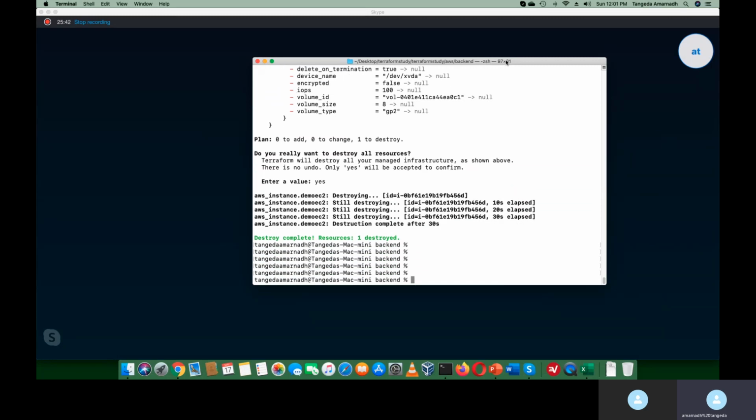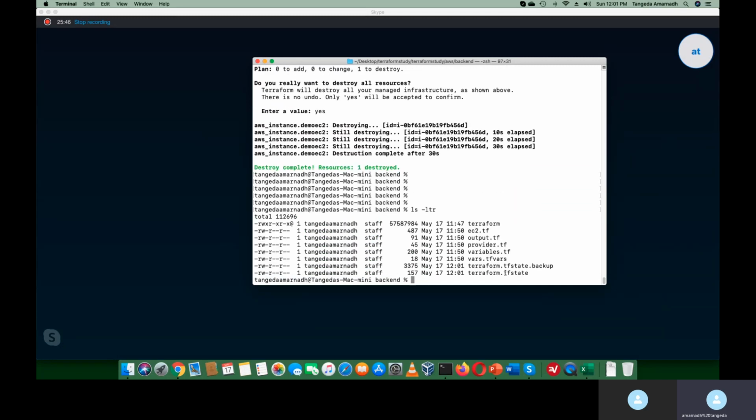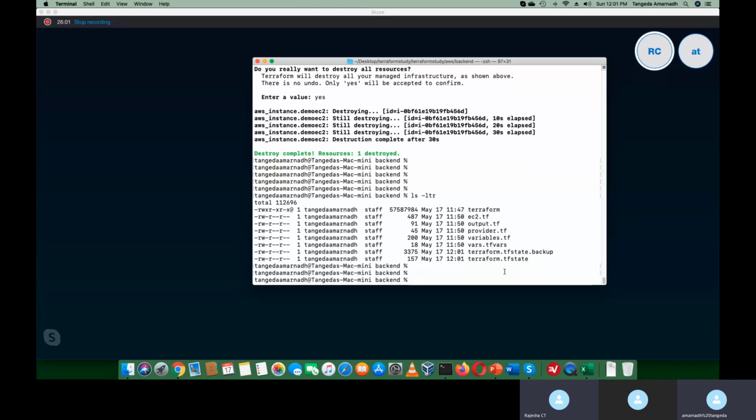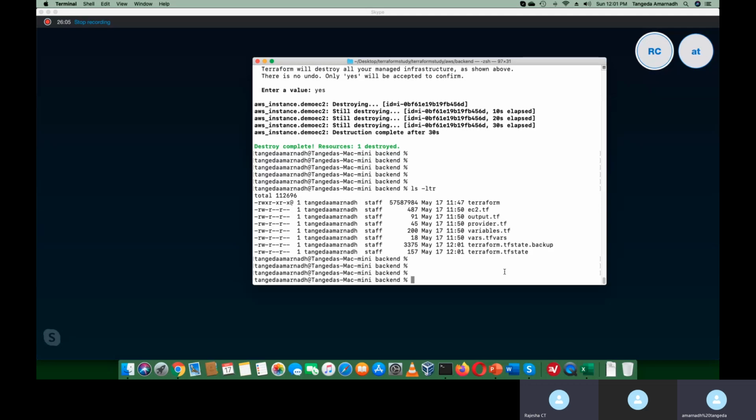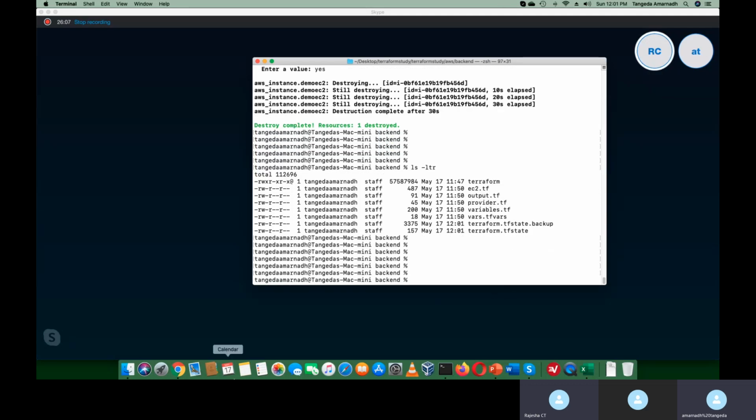Yep, the resources got destroyed. Look here. When we destroy it, our state file will be backed up, as we discussed previously. So this backup file can be used in future when I want to redeploy the same code. This is the local backup, local backend. Now let me try to initiate my remote backend.